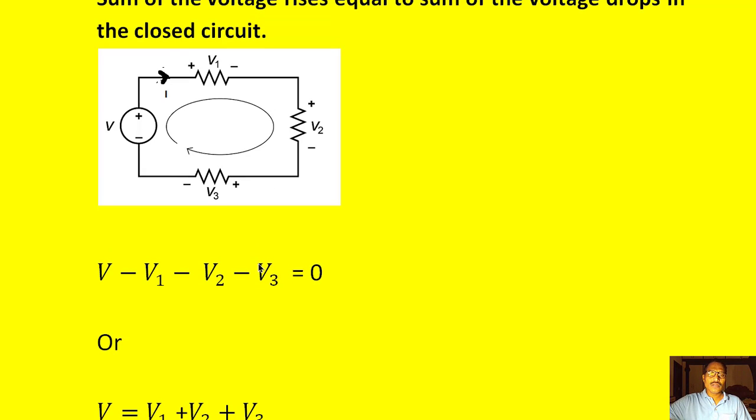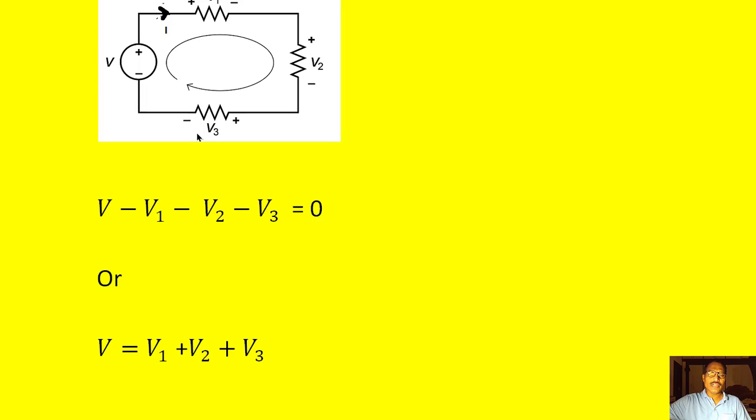That is algebraic sum of the voltages around a loop is equal to 0. The same law we can also say in a different fashion. The sum of the voltage rises equal to the sum of the voltage drops in the closed circuit. So how many voltage rises are here? First minus, next positive. So this is voltage rise. So there is only one voltage rise in this circuit. So we put here V is equal. What are the voltage drops? So here first getting positive, next negative, here also plus first, next negative, plus first, next negative. So all these three are voltage drops. So V1 plus V2 plus V3, that is sum of the voltage rises is equal to sum of the voltage drops in the closed circuit.